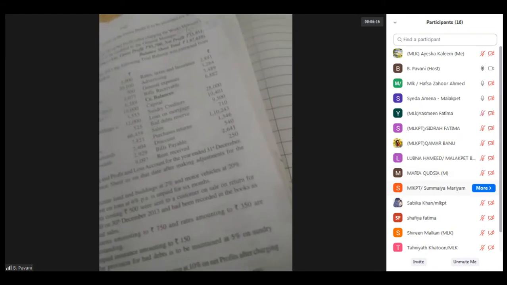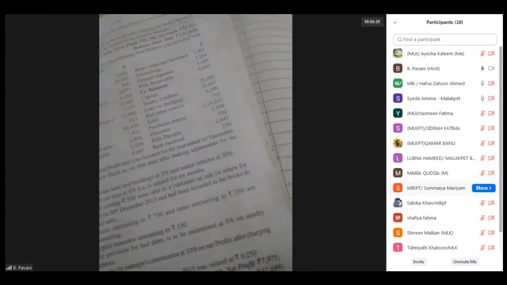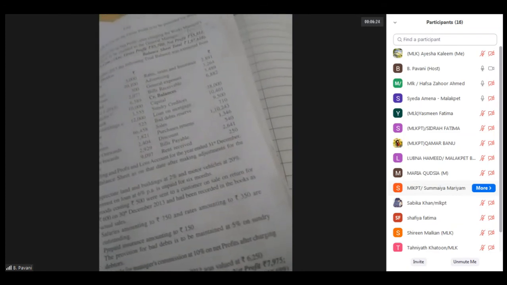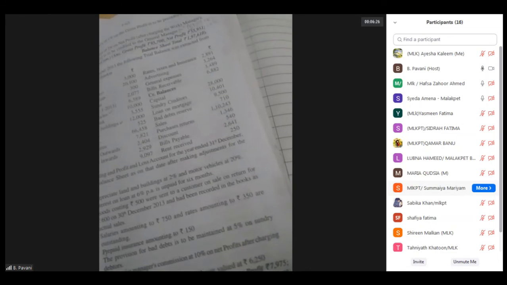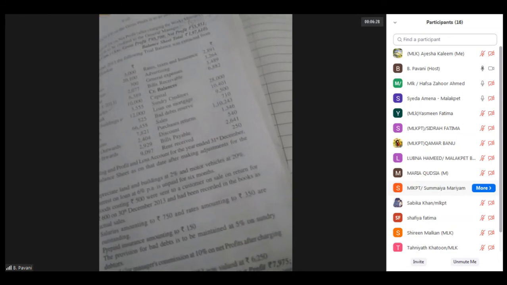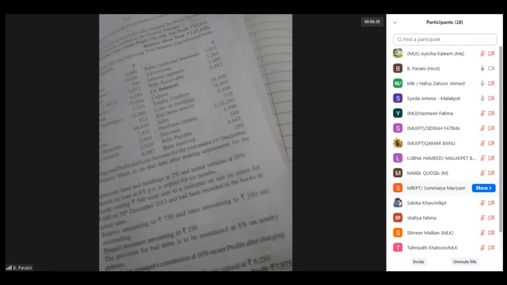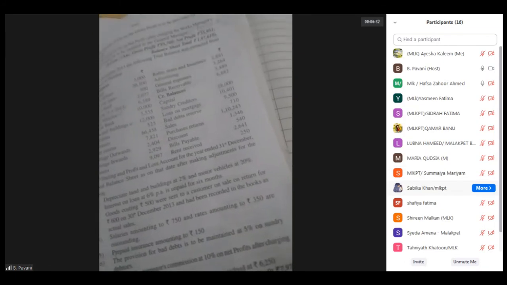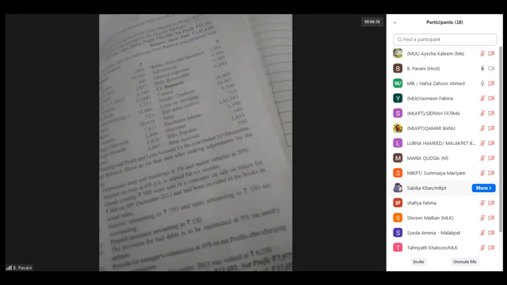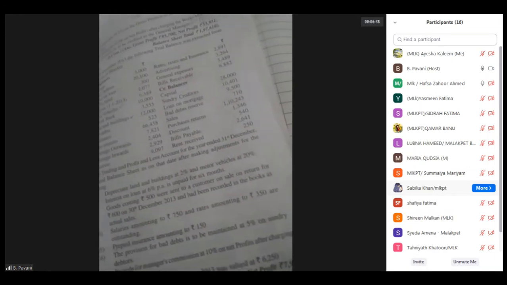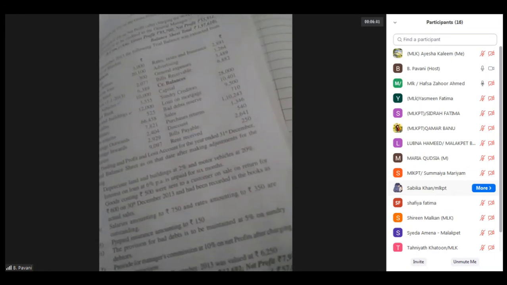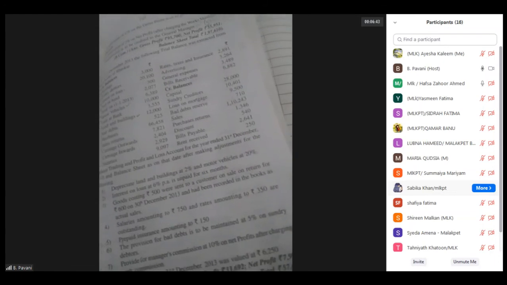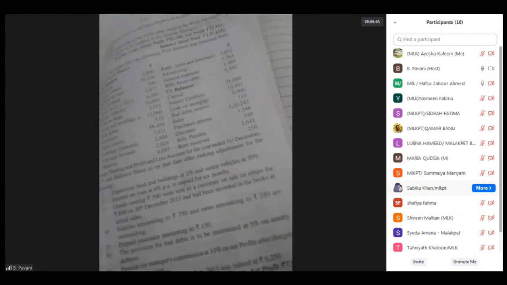As you can see, the third adjustment is that goods costing 500 were sent to a customer on sale or return. Earlier also we have discussed this. On the approval basis, for advertising purposes, they have given these goods to the customer. If the customer likes, he will take; otherwise, he can return. So they have given it on return basis, but they have recorded it as an actual sale. It is not at all a sale. They have given it on the return basis.